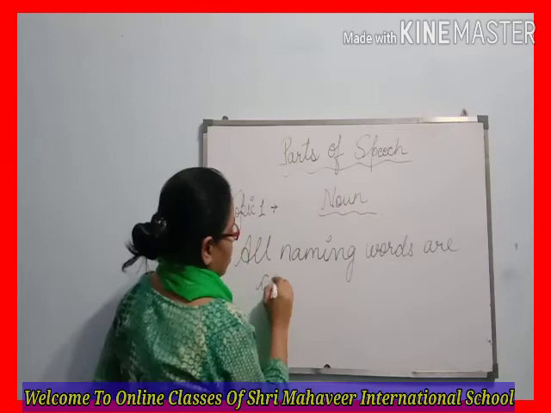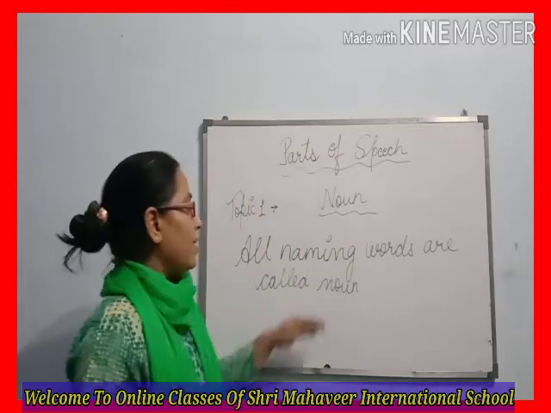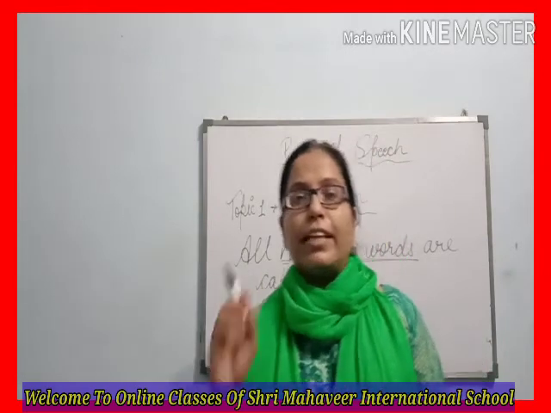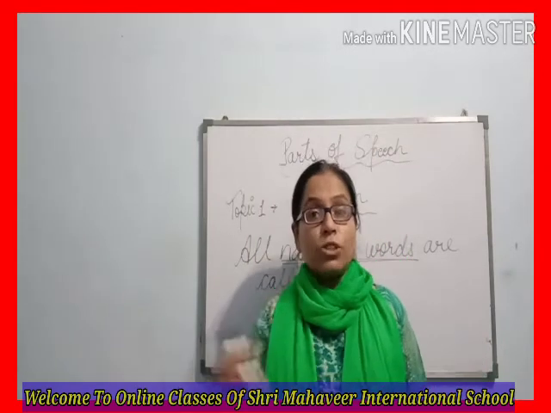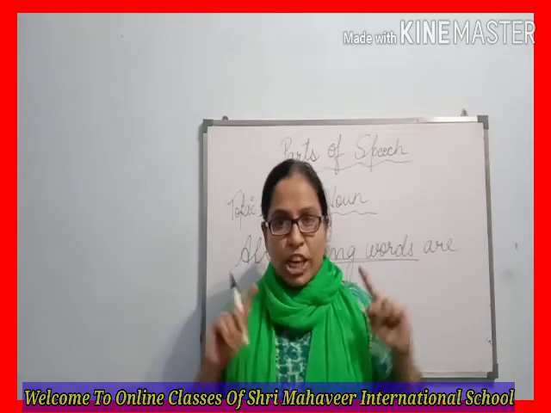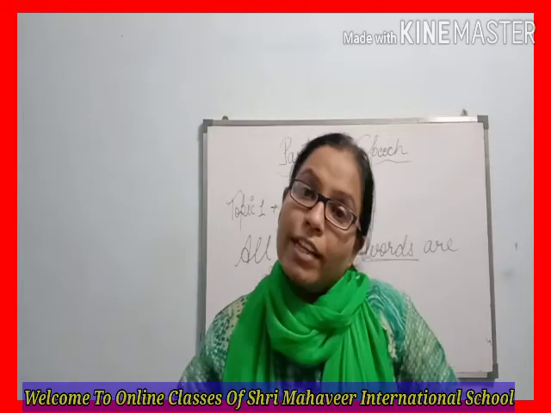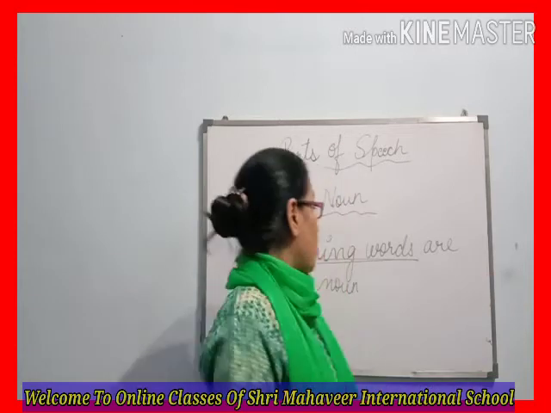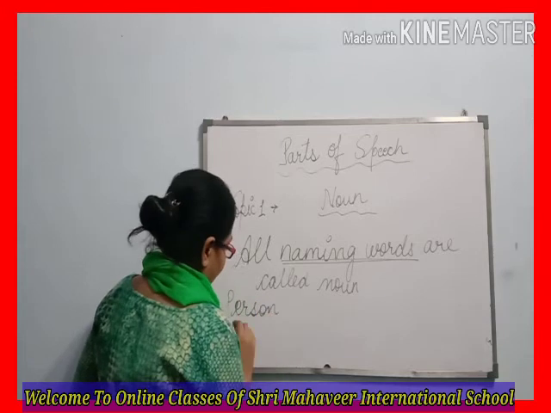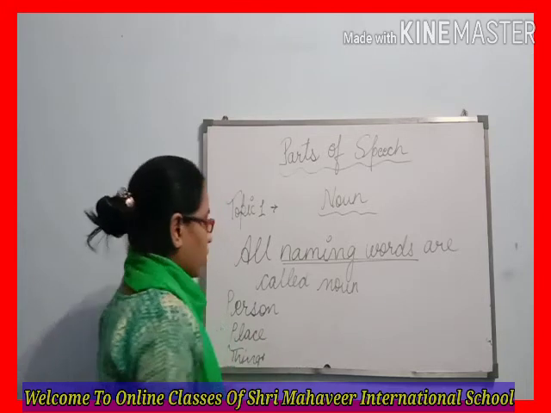are called noun. So we can say that all naming words, as I told you, on the earth every person, place, thing has some name, and whenever these things have a name, it is called noun. Now you just check in your room, there are a lot of things, and all the things have a name, so that's why these all are nouns, beta. Now these naming words include person, place, things.